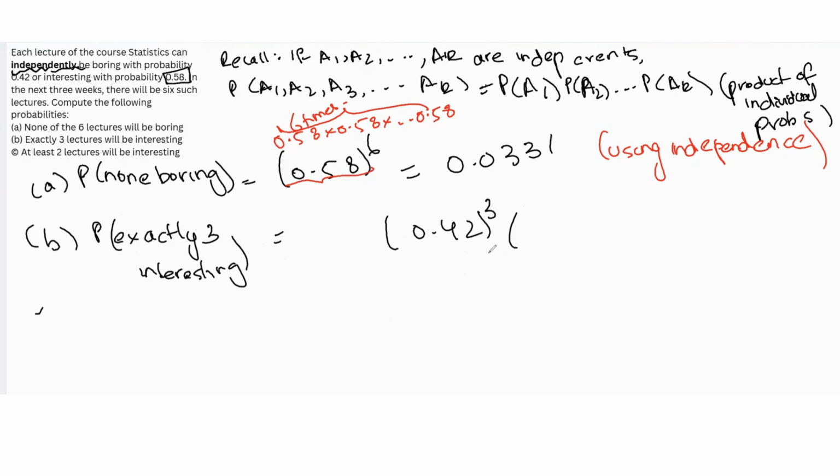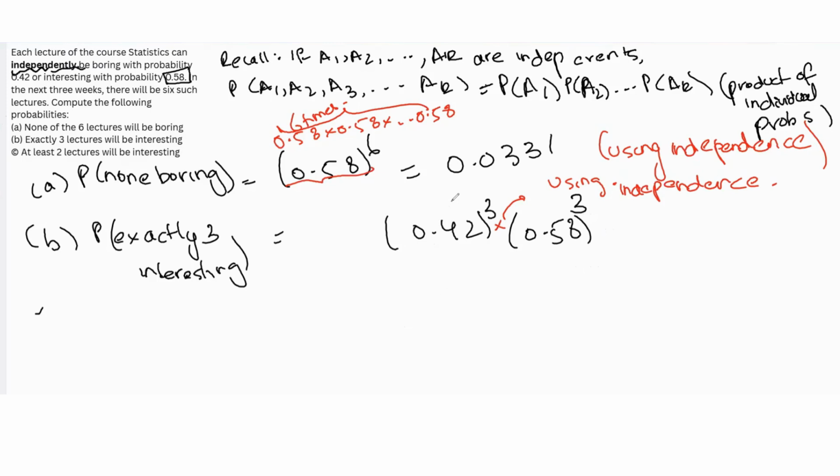because of the independence rule: 0.58 to the power 3, right? So we know the probability that 3 are boring and 3 are interesting, and we can multiply the respective probabilities. This is the probability of 3 boring being multiplied, and this is the probability of 3 interesting being multiplied. Again, this is using the independence rule. So this multiplication that we can do over here is using independence, that is the reason we can do it. But this is not the final answer.